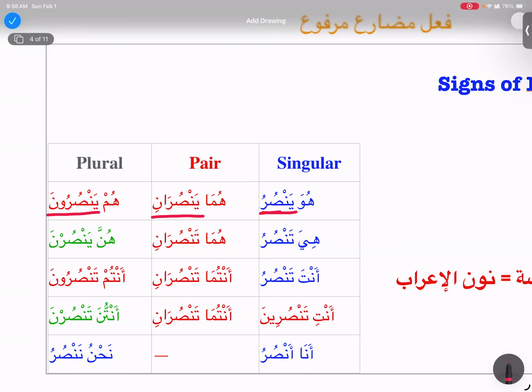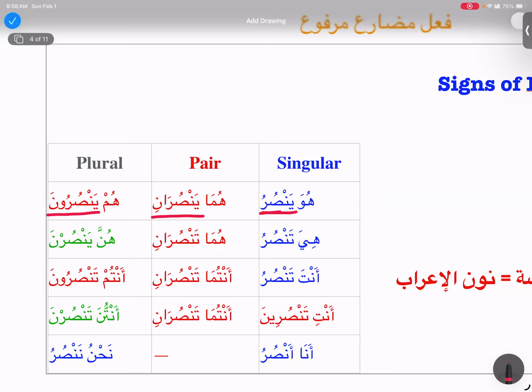So how are we going to translate yansuruna? They all help. Now we are in mudari'a, right? So yansuruna: they all help, or they all will help. We can even take it to the future as well. Barakallahu fiki.